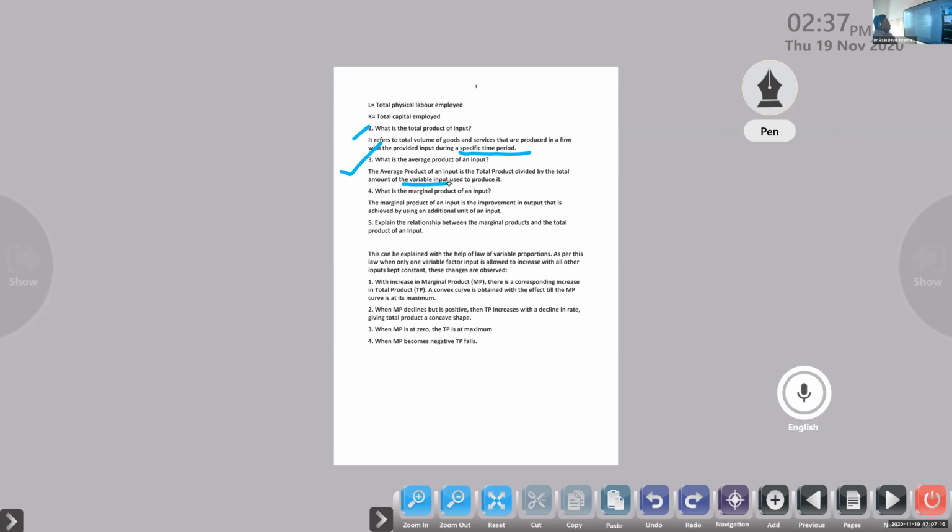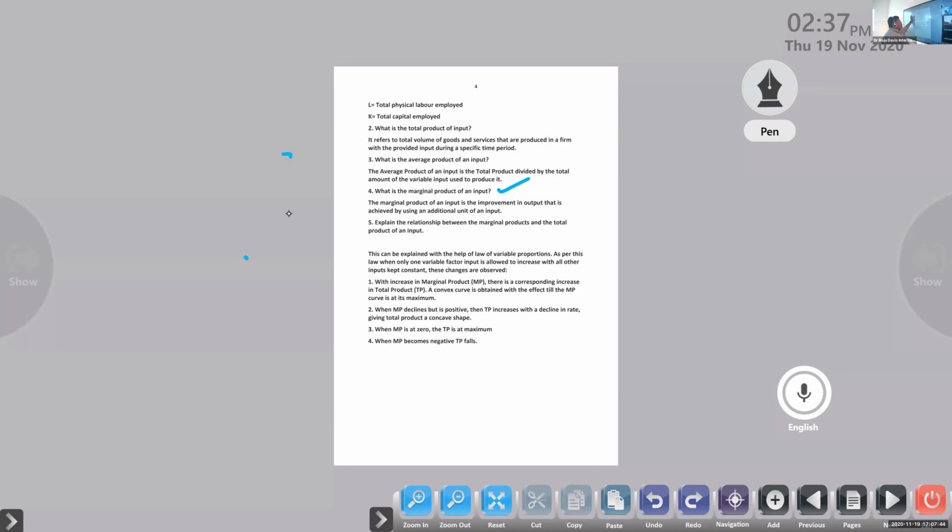Okay. Next one, what is the marginal product of an input? Here, the marginal product of an input is the improvement in the output that is achieved by using an additional unit of an input. We know that if you make changes in the input, definitely in standard conditions, output also will change. So that's what marginal product is.